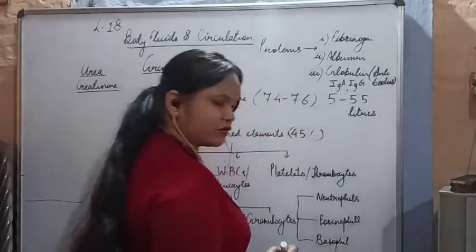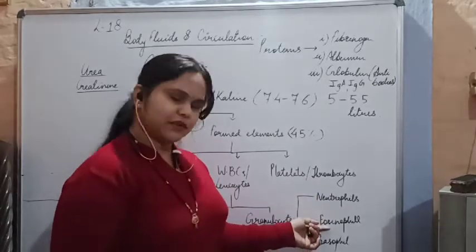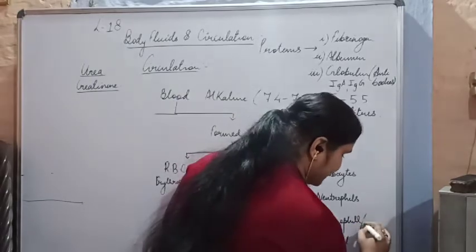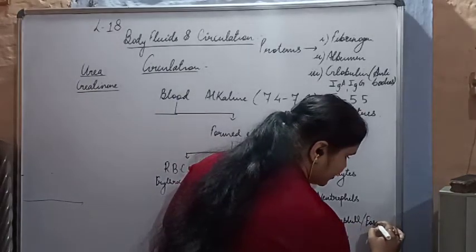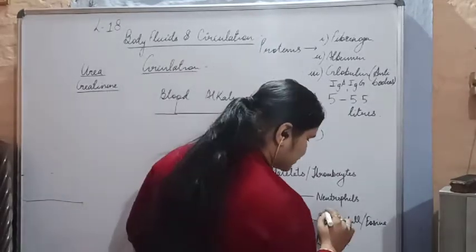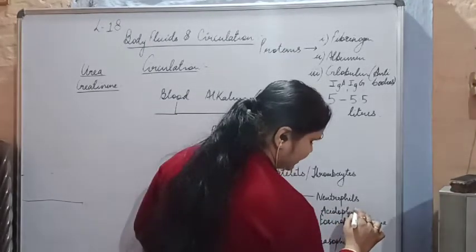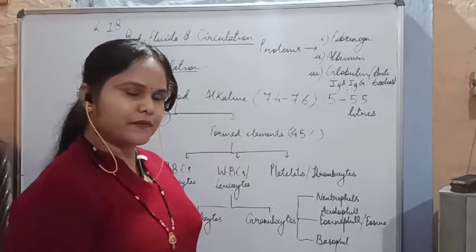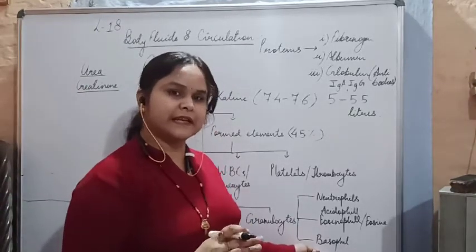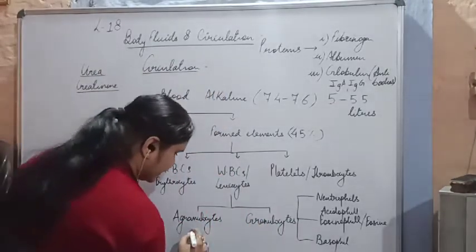So why are they named so? Because neutrophils are stained by neutral dyes, and eosinophils are stained by acidic dyes, basically the eosin dye. That is why the name is eosinophil. It can also be called acidophil, so acidophil is the other name for eosinophil. Next is the basophil. Basophil is basically stained with the help of a basic dye, so we call it basophil. Clear?